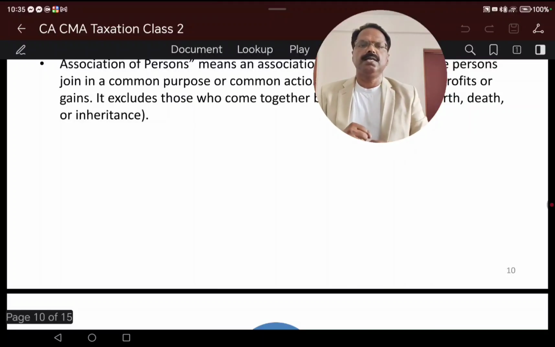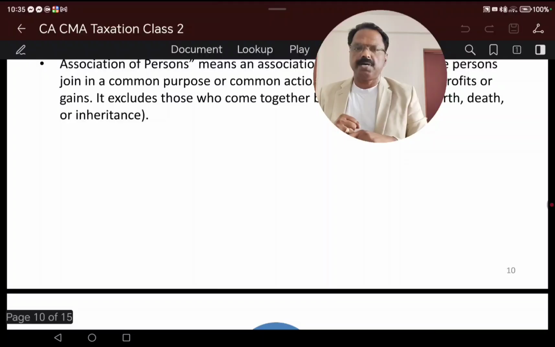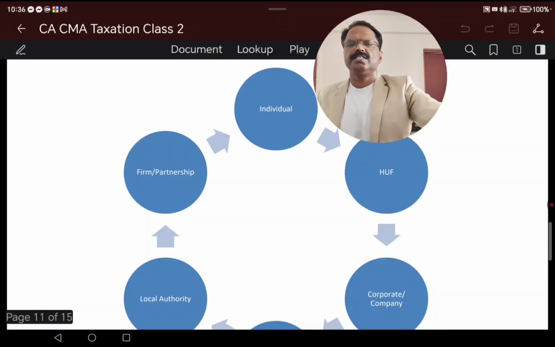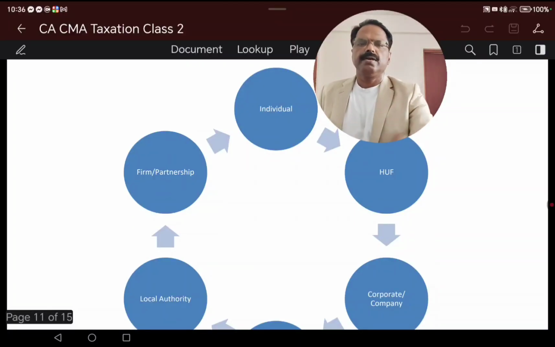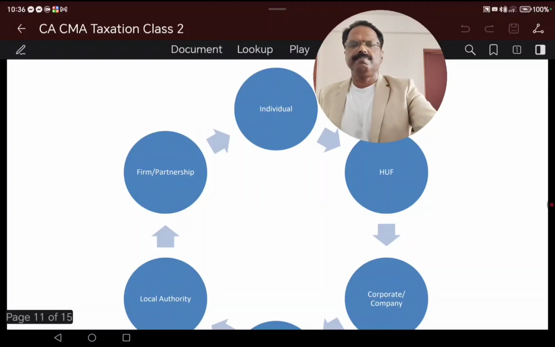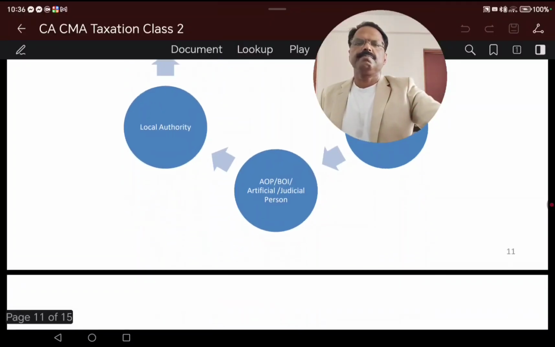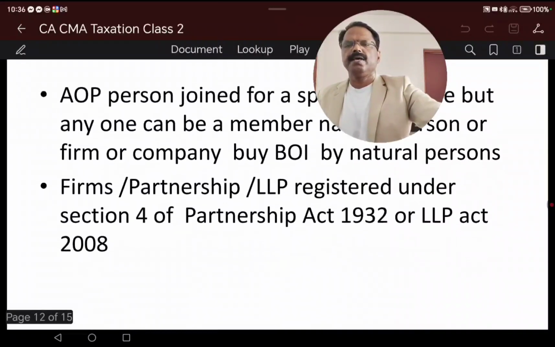Firm includes limited liability partnership and an association of persons or body of individuals. This is showing that an individual, a HUF, a corporate entity or a company basically, an association of persons, a local authority, and a partnership firm. These are the persons.